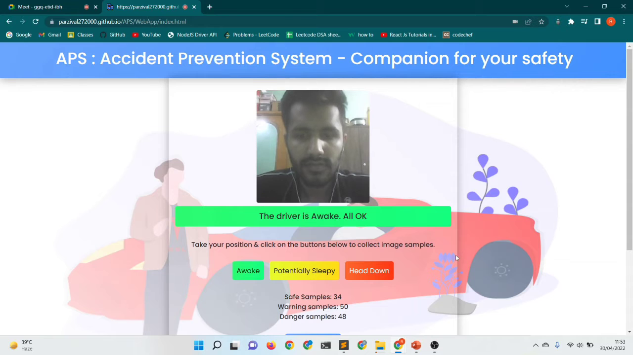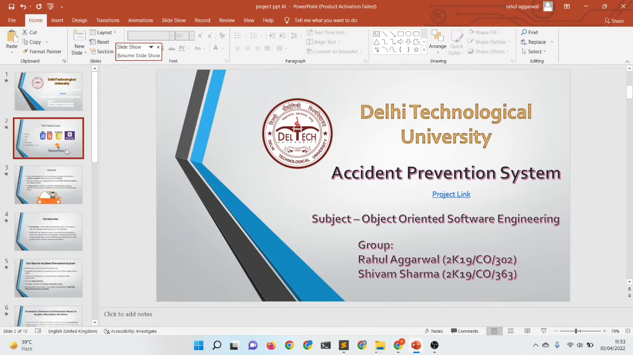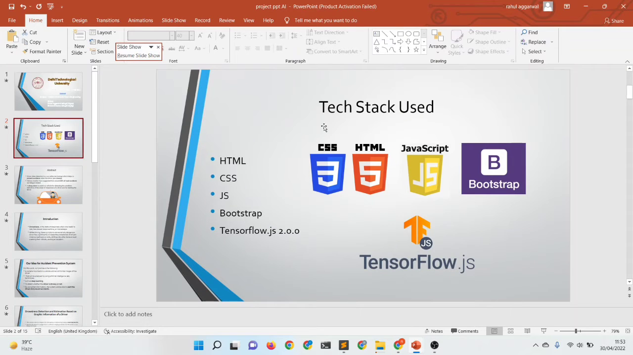Now coming back to the PPT, this is our model. Actually, sir, Rahul will continue the project from here. Our project is basically a web app that is built using HTML, CSS, JavaScript, Bootstrap, and TensorFlow.js. So we are training the model using TensorFlow.js. We are basically integrating the web with the machine learning model and making this project an accident prevention system.